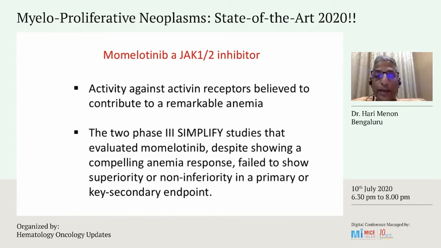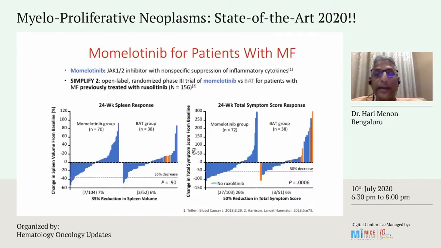Despite showing a compelling anemia response, it failed to show superiority or non-inferiority in a primary or key secondary endpoint. And this is the SIMPLIFY study, which clearly demonstrated a response in terms of decrease in the splenic size, but it was in about 50% of the patients, and did not show that much of a benefit as against the best available therapy at that time.